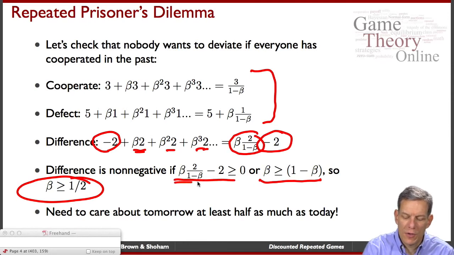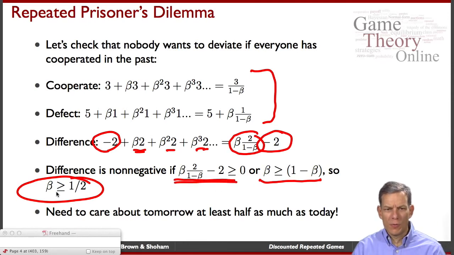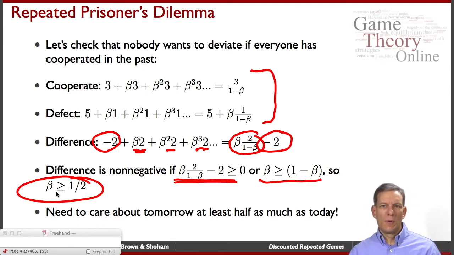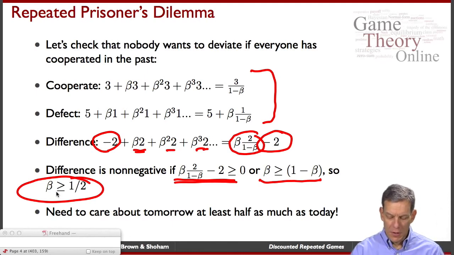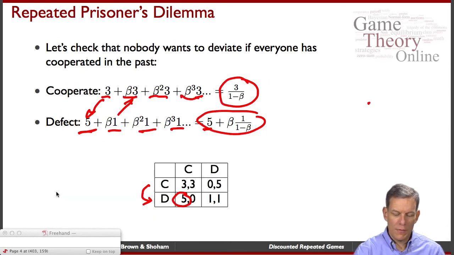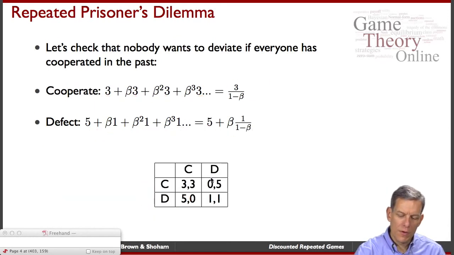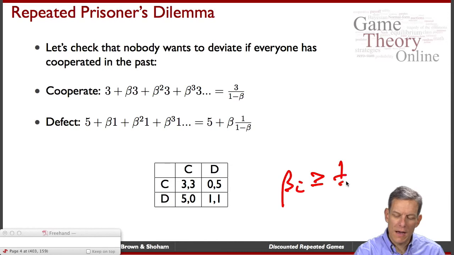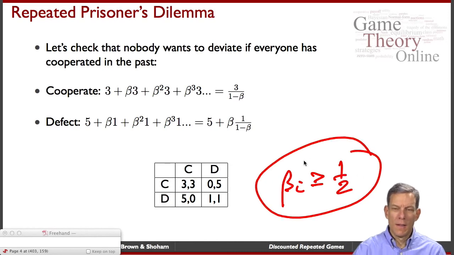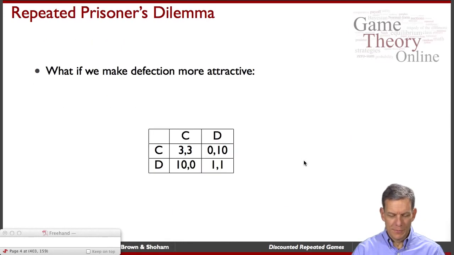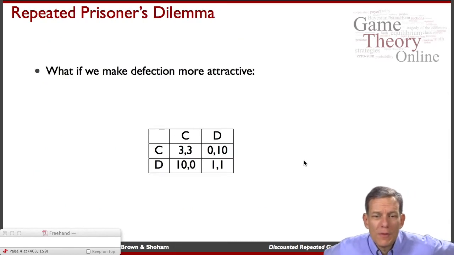So if you just go through the algebra of solving this inequality, you'll get beta greater than or equal to a half. So as long as people care about tomorrow at least half as much as today, they're going to be willing to cooperate in the repeated prisoner's dilemma with these particular payoffs that we looked at before. So when we're looking at this payoff structure, if each beta_i is at least a half, then they can sustain cooperation in this infinitely repeated prisoner's dilemma. Okay, so let's change the numbers a little bit and see what happens.